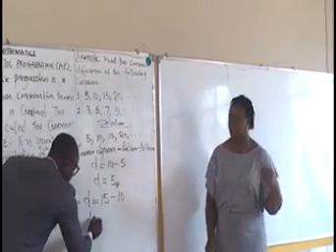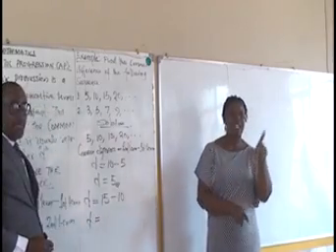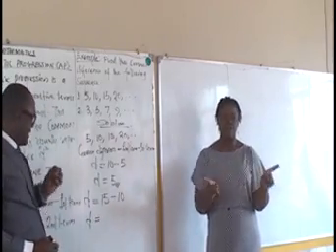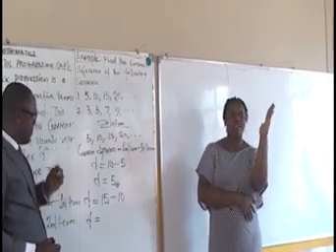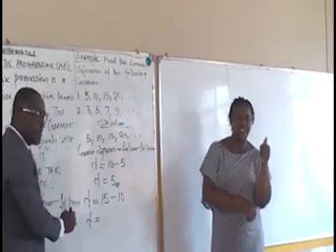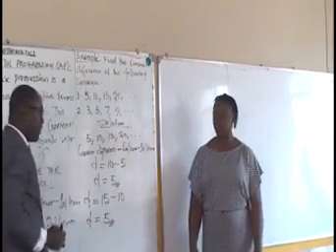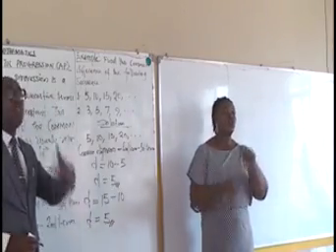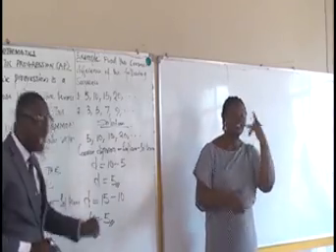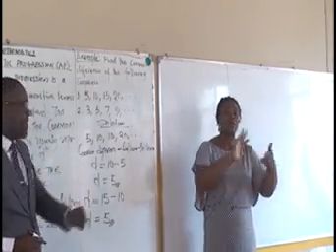So D, which is the common difference, is 15 minus 10, and that gives us 5. If we continue to establish further, we'll discover that we'll still have the constant 5, which is the common difference.